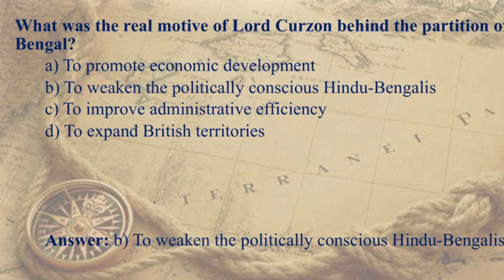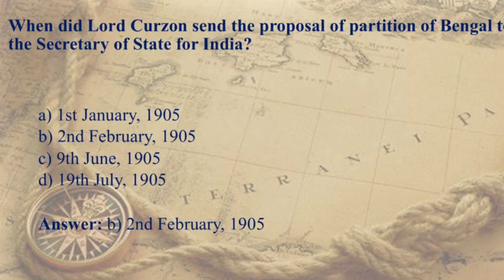What was the real motive of Lord Curzon behind the partition of Bengal? To weaken the politically conscious Hindu Bengalis. But what reason did he give? Administrative convenience, because the population had increased and it was too big to handle. That was the reason the Britishers gave. But the real motive was to weaken the politically conscious Hindu Bengalis, and also to bring a divide between the Hindus and Muslims.